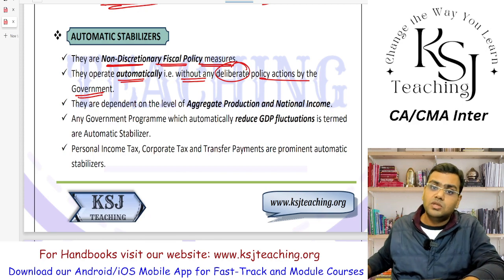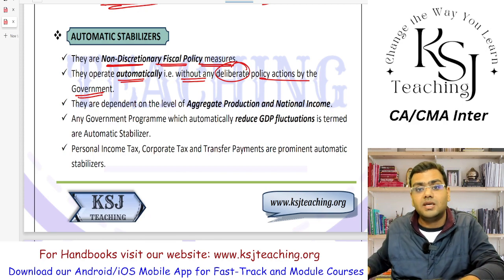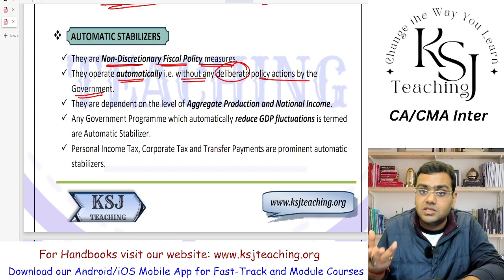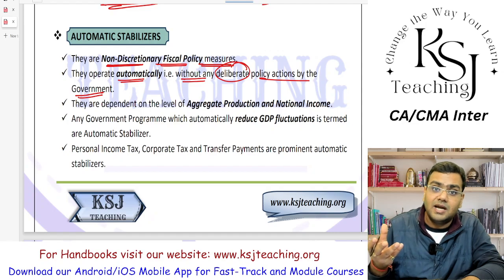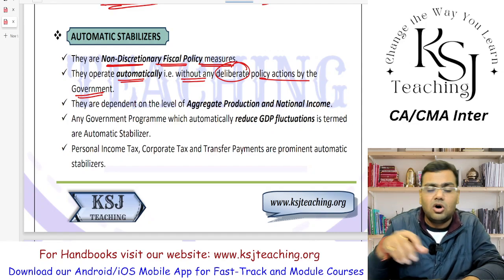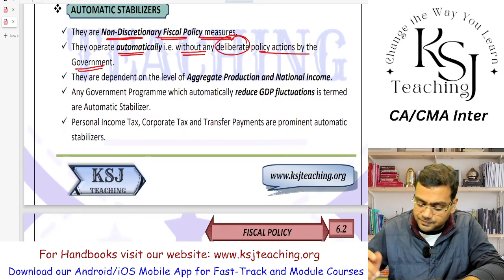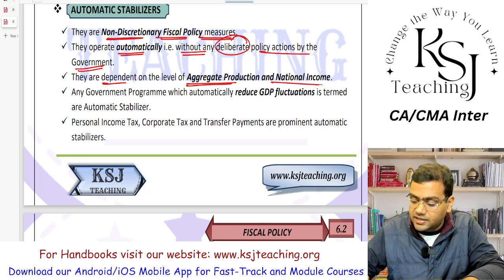But there are a few things which automatically work in such a way, and that working is also due to the policies of the government only, but for that there is no deliberate action. Automatically they will move in a circle. We'll study with the help of an example. They are dependent upon the level of aggregate production and the national income. Any government program which automatically reduces the GDP fluctuation is termed an automatic stabilizer.